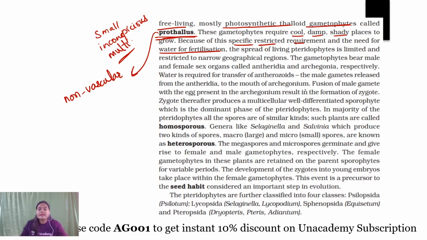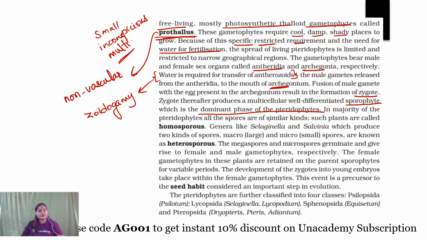Now, the gametophytes bear the male and female sex organs, antheridia and archegonia. Water is required for the transfer of antherozoids, which means the process is zoidogamous. Fusion takes place in the archegonium, and upon fusion a zygote is formed. This zygote produces a well differentiated sporophytic plant body, which is the dominant phase of pteridophytes.